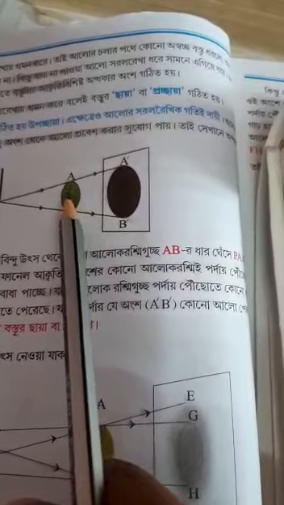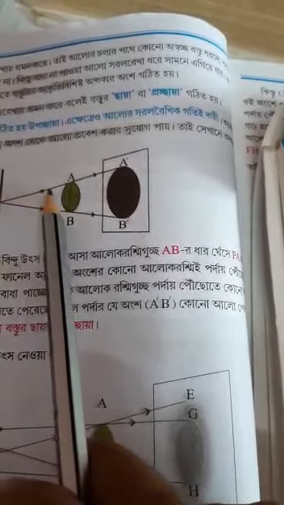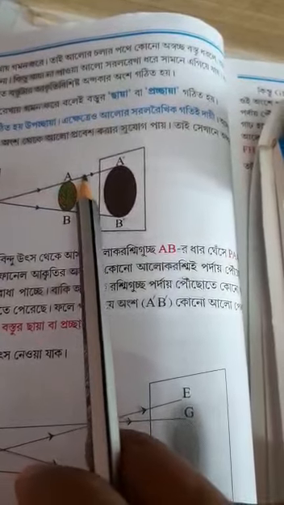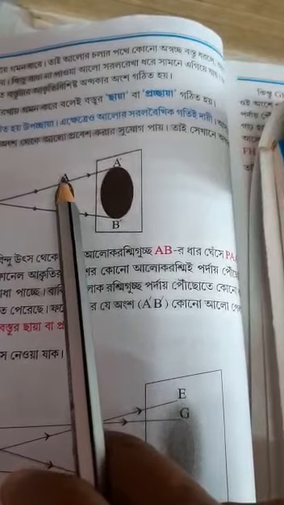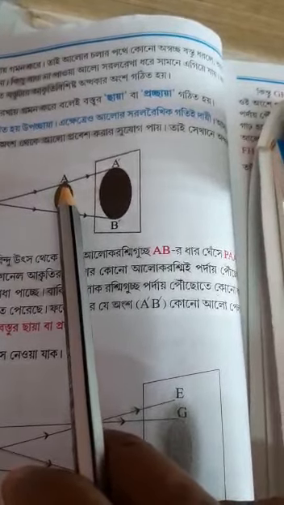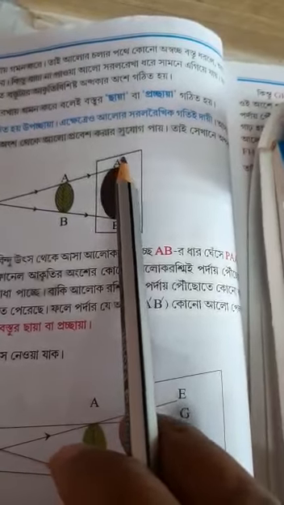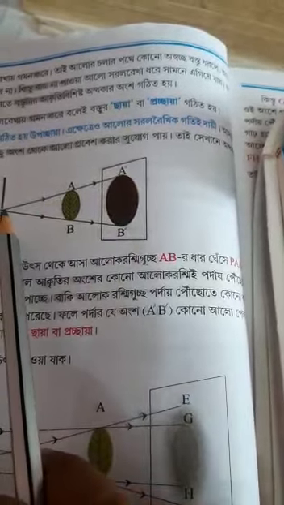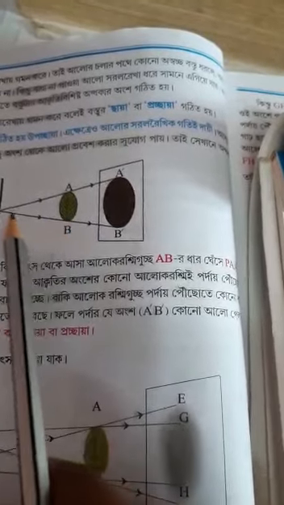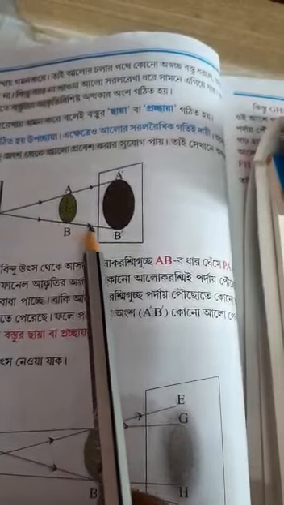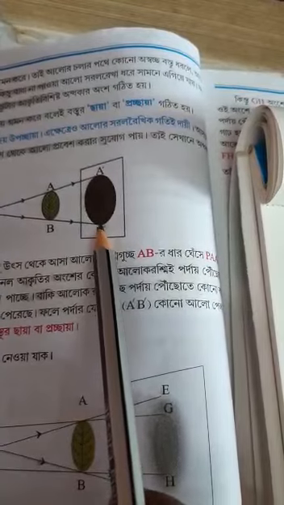It cannot pass through this opaque object, but the uppermost line can pass through the tip of the opaque object, and this tip is called A, and here it falls on this point, called A dashed. Here also it is B, the lowest point, and light can pass through it and reach here.